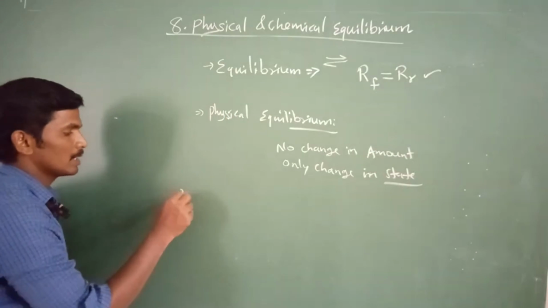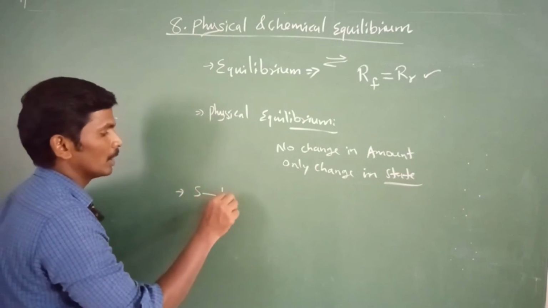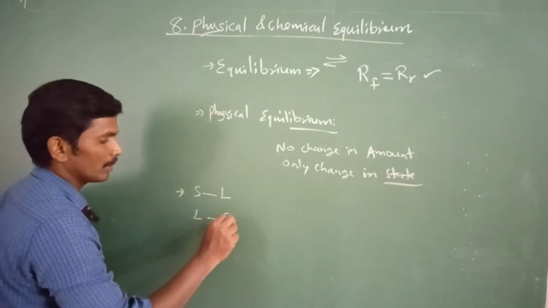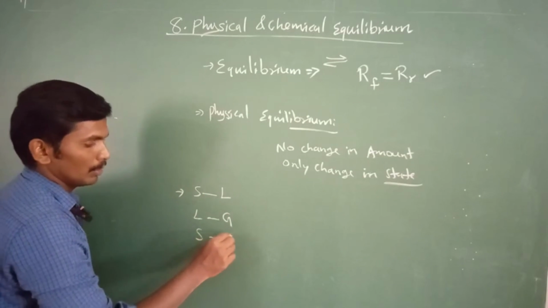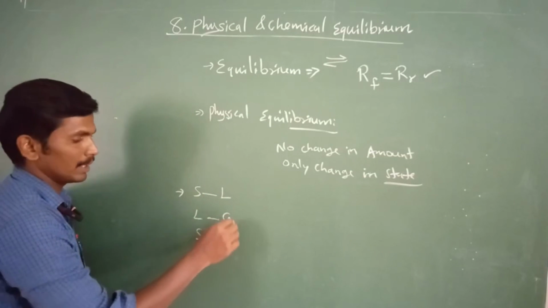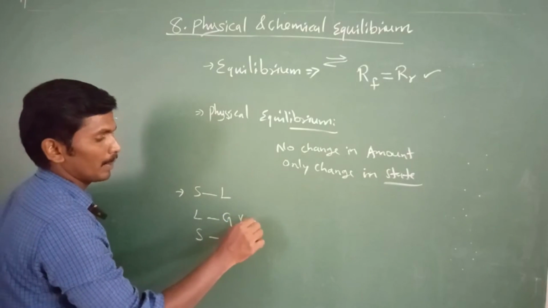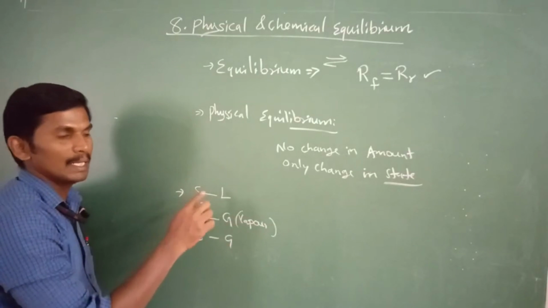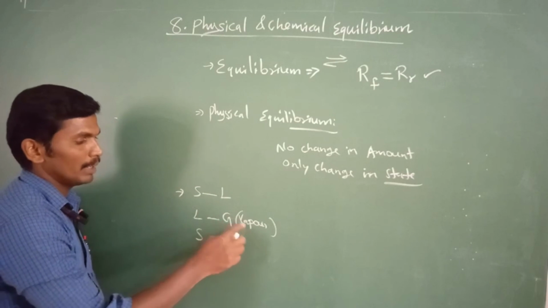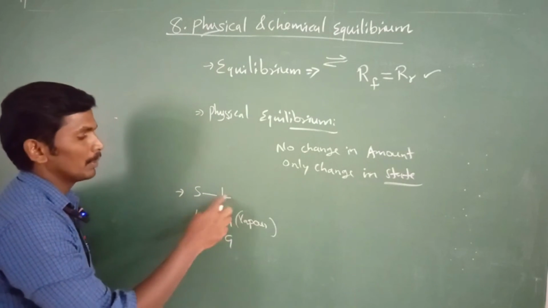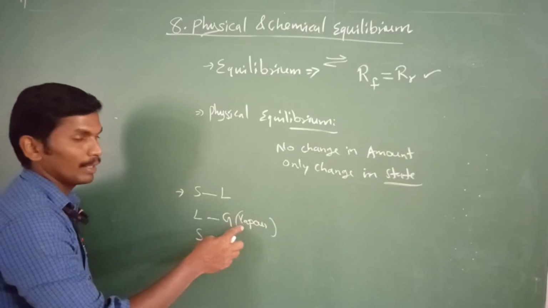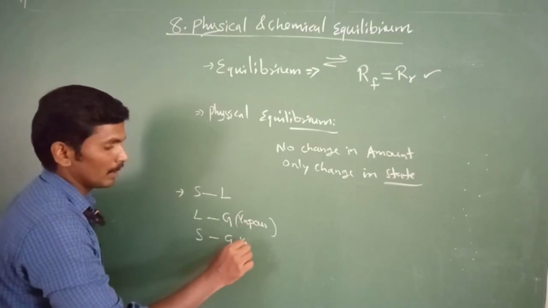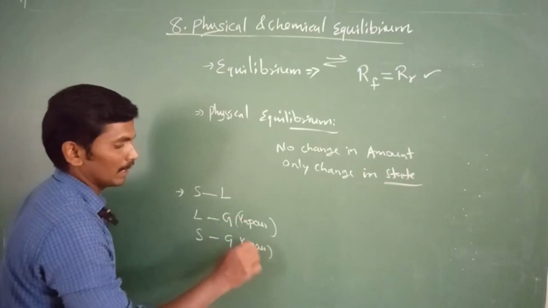Accordingly, they are classified into solid to liquid, liquid to gas, and solid to gas. Gases are generally called vapor because of the conversion. Naturally occurring substances only are called gas. Conversions are generally denoted by vapor. So solid-liquid equilibrium, liquid-vapor equilibrium, and solid-vapor equilibrium are one category.